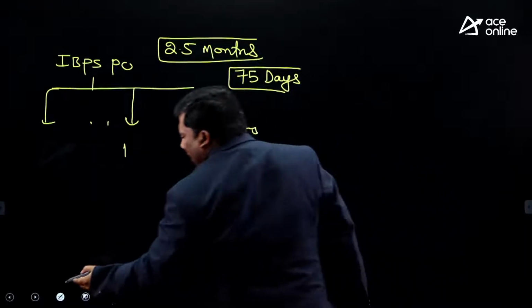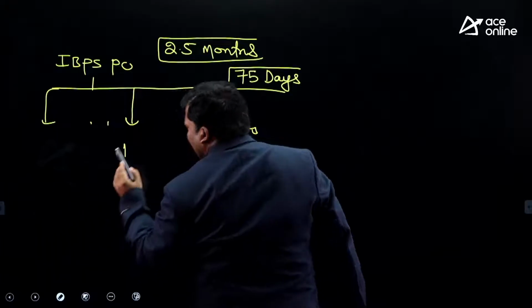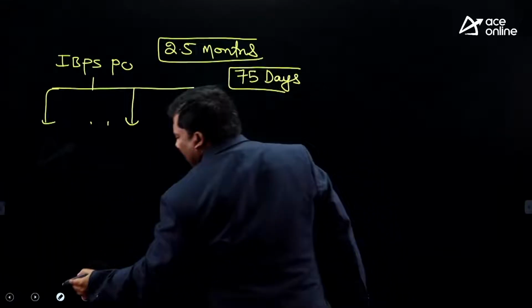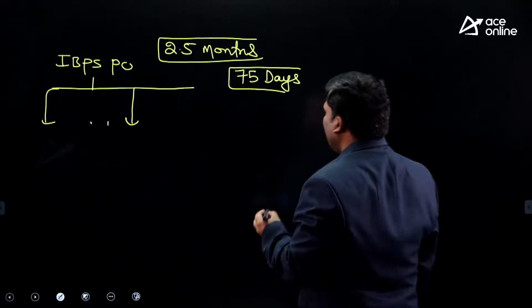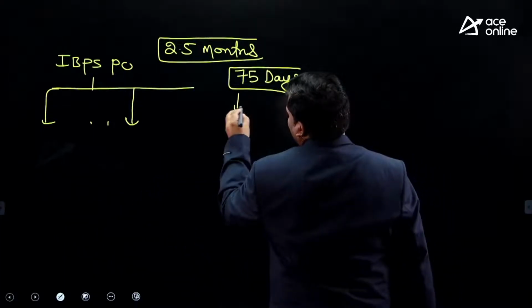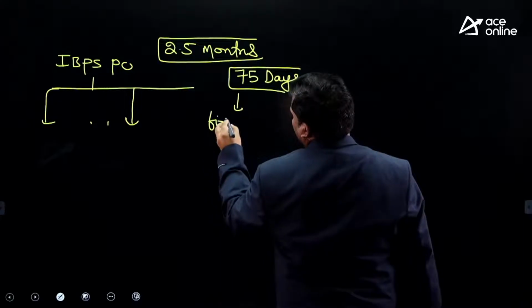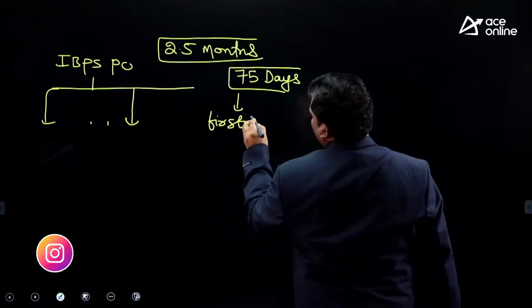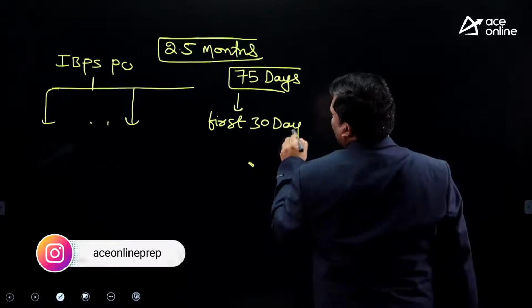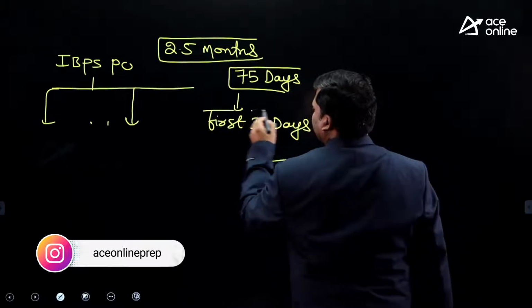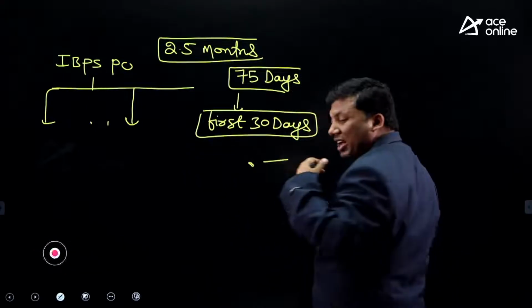With a planned strategy, you can easily clear it. In the 75 days, the first 30 days: learn.